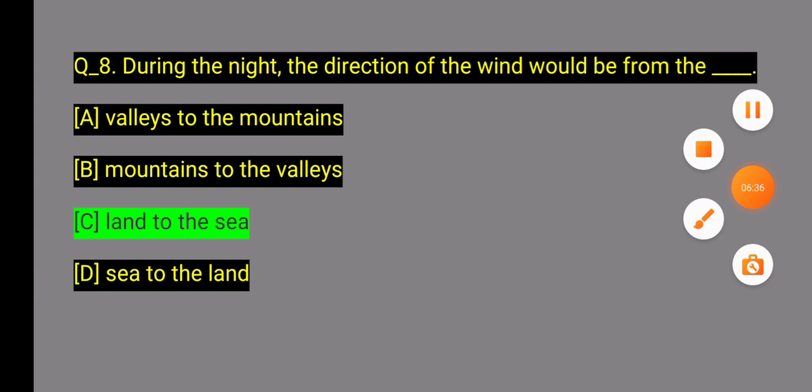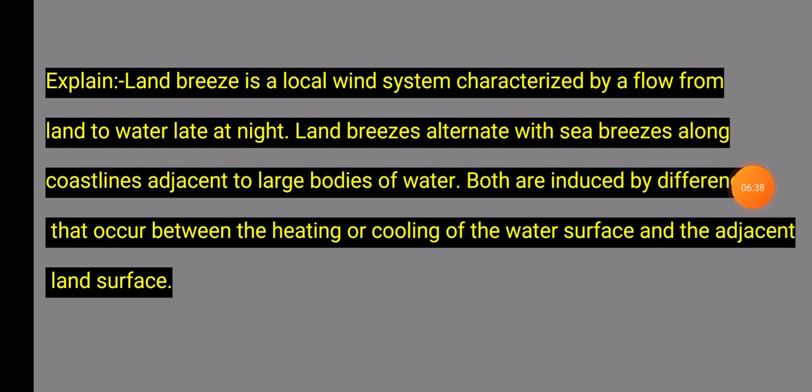Question 8 explanation: the land breeze is a local wind system characterized by the flow from the land to the water late in the night. Land breezes alternate with sea breezes along the coastline and adjacent to larger bodies of water, both occurring because of the temperature difference between the land surface and the adjacent water surface. Next question.